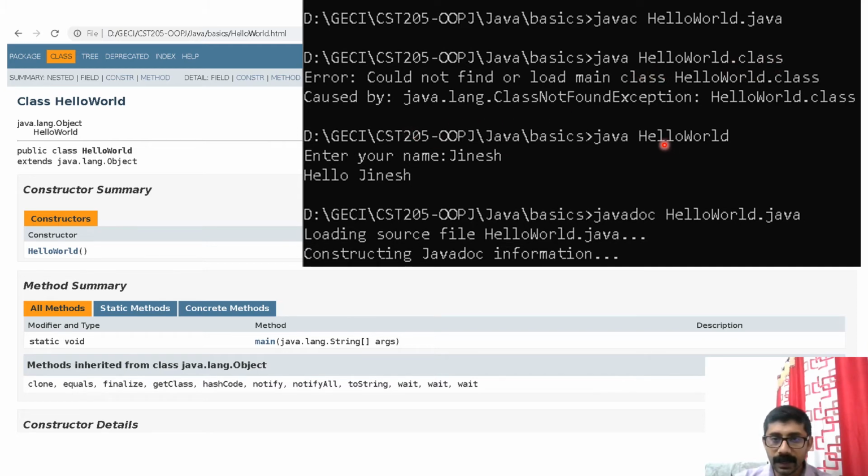See, in this line I am running java HelloWorld, only the class name. In that case my program is executing. So I am getting the prompt, enter your name. So I am entering one name, and it is printing Hello Jinesh.